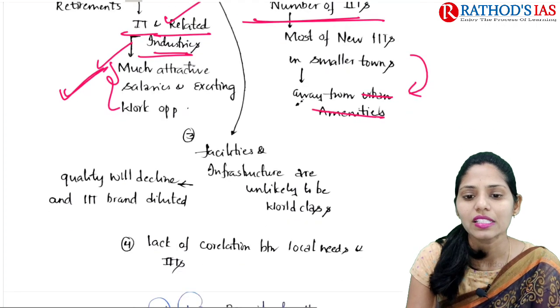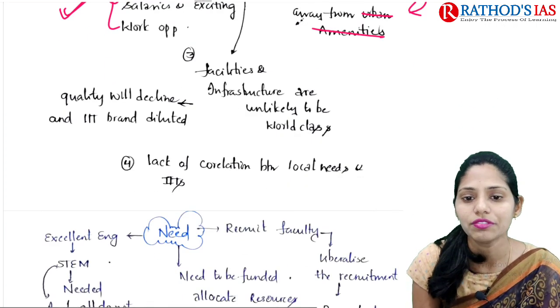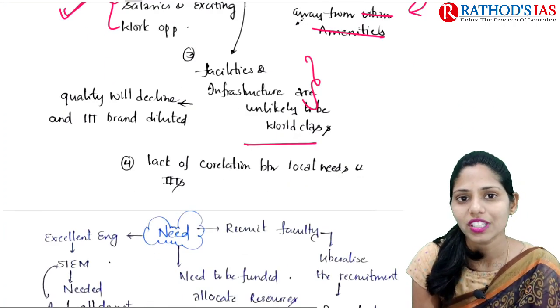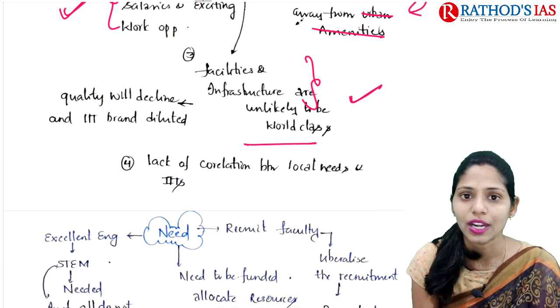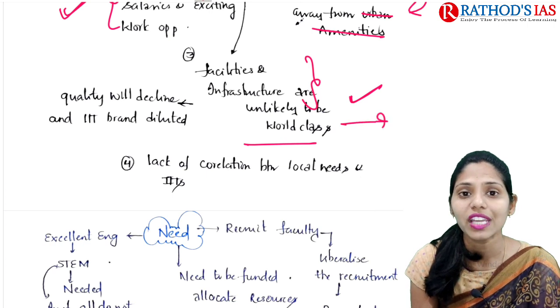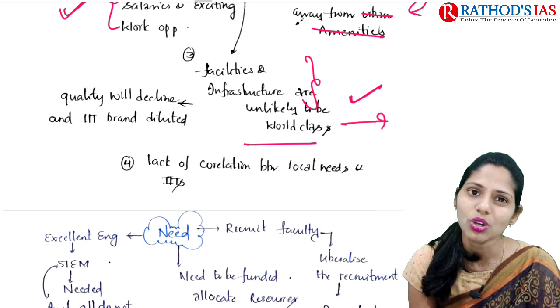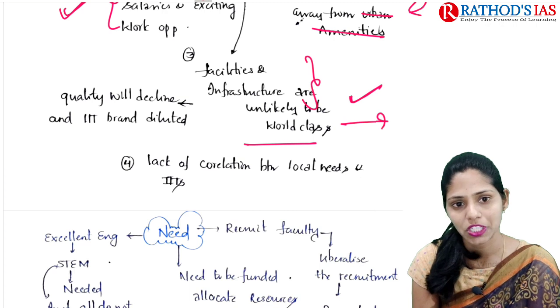Next, faculty and infrastructure are unlikely to be world class. There is a lack of infrastructure and a lack of facilities. Whenever there is no proper infrastructure and no proper facilities, how can we ensure quality education? This is also one important question that comes into the picture.